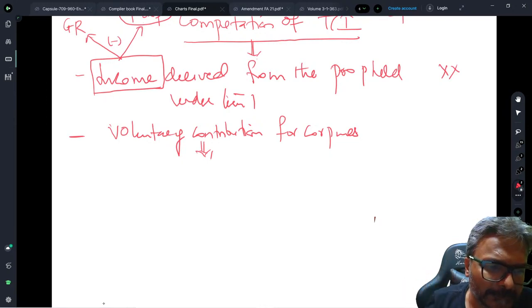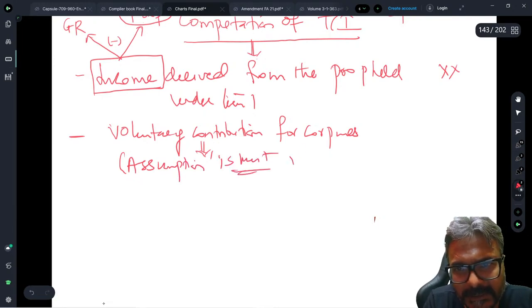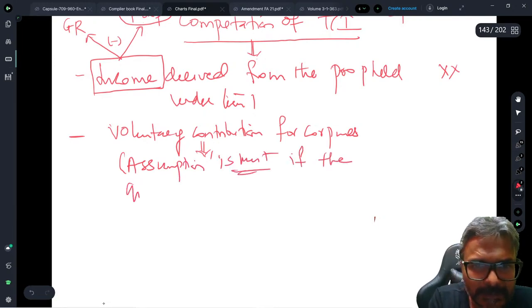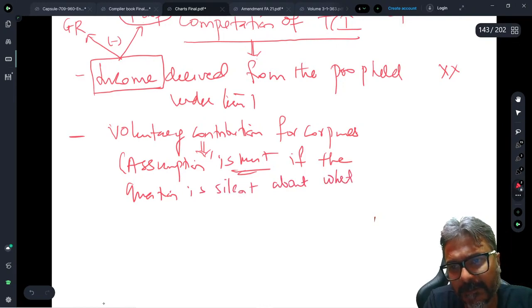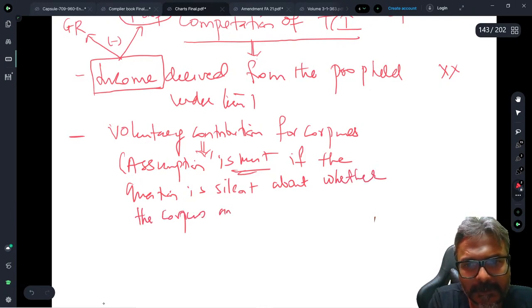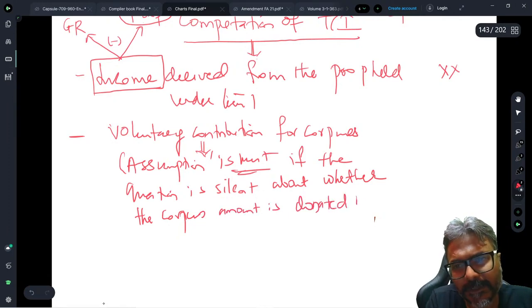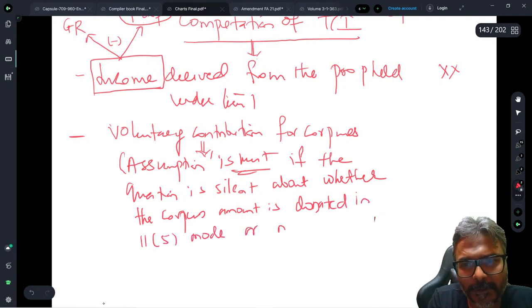Is that clear to all of you, students? Fine. So here assumption is must. Assumption is must, students. Assumption is must if the question is silent. If the question is silent about what? Silent about whether the corpus amount is donated in 11.5 mode or not.